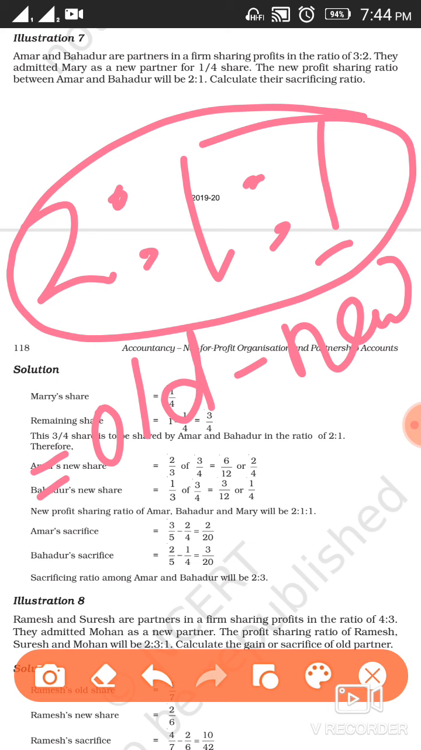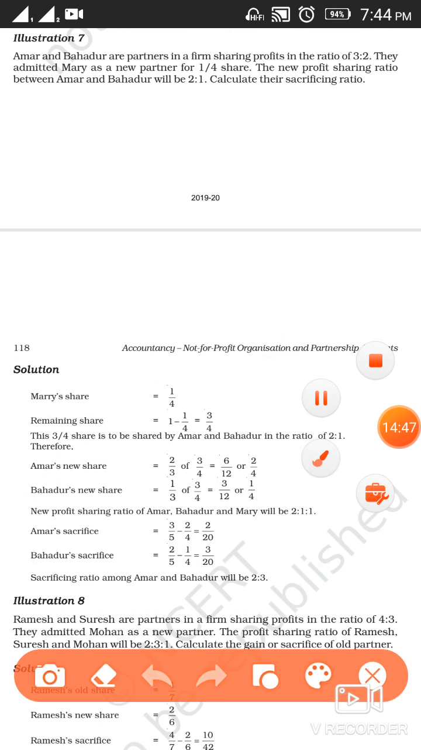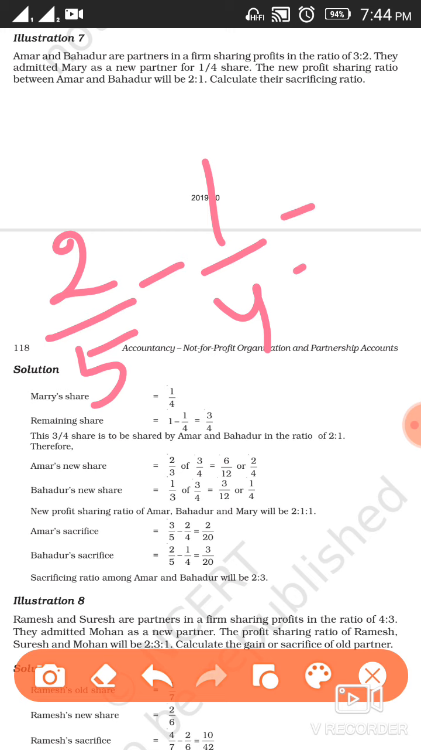Now in case of Amar, the old share is 3/5 and the new share is 2/4. So with the help of this, you are going to get the sacrifice of Amar. The same way, you are going to get the sacrifice share of Bahadur. Old share of Bahadur is 2/5, and the new share is 1 upon 4. So with the help of this, you are going to get the sacrifice of Bahadur.